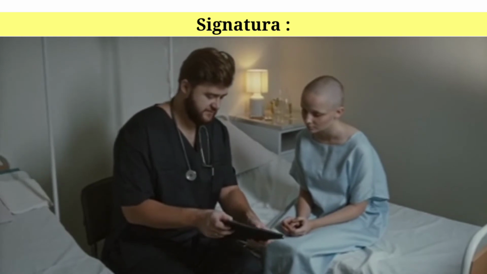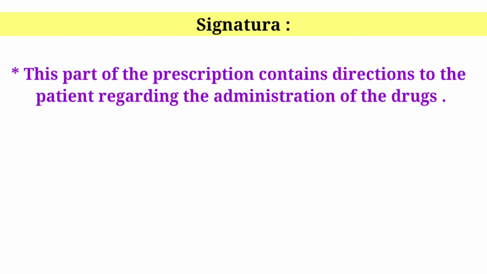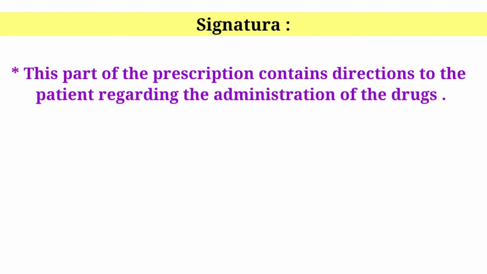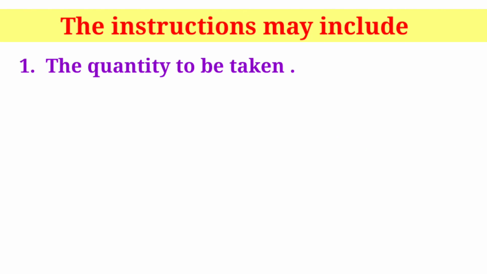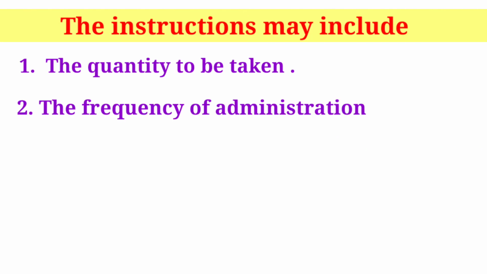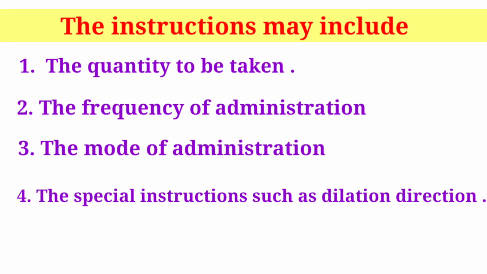Signatura. This part of the prescription includes the direction from the prescriber to the patient. This part of the prescription contains direction to the patient regarding the administration of the drug. It is generally represented as 'sign' on the prescription. The instructions may include the quantity to be taken, the frequency of administration, the mode of administration, and special instructions such as dilution directions.